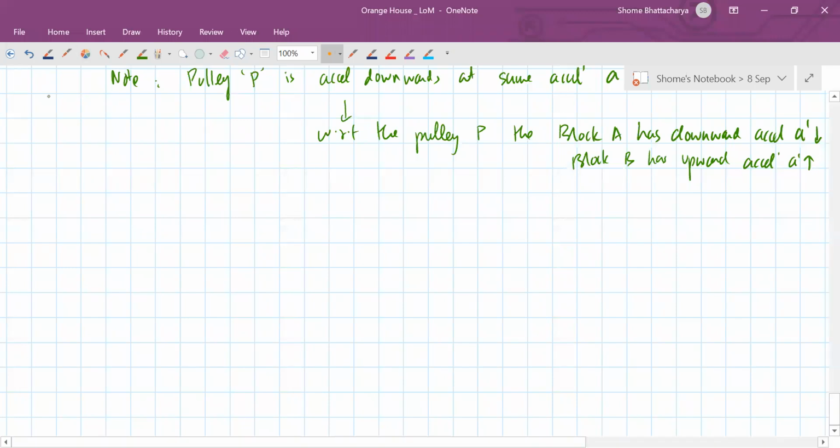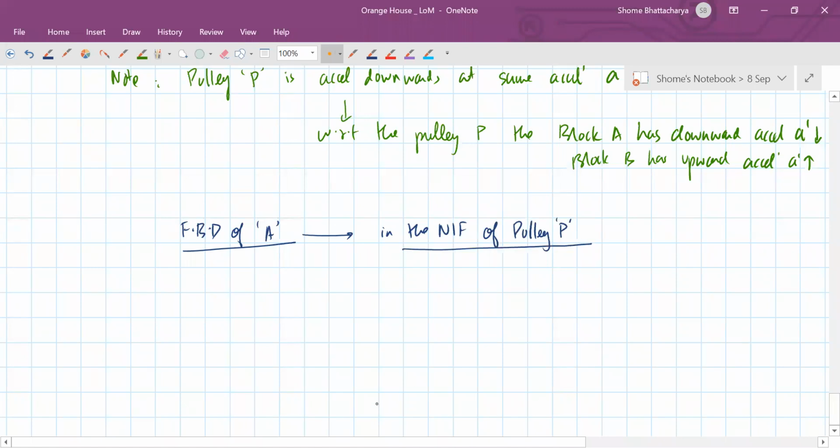So what we will do is the free body diagram of block A, for example, we will make in the non-inertial frame of pulley P, उसके रिस्पेक्ट में बनाएंगे ना. So we are in that non-inertial frame just coming down at the rate of A. Okay, that is the frame of the pulley P.